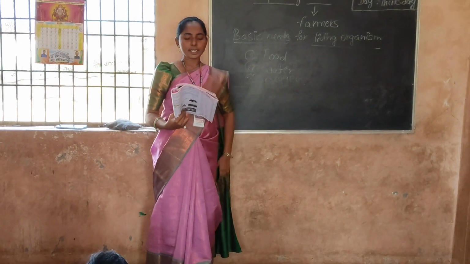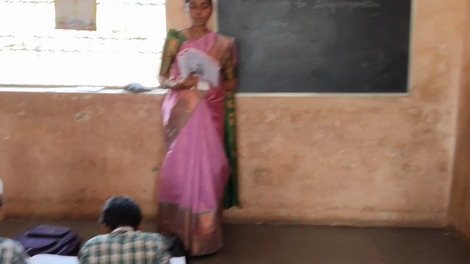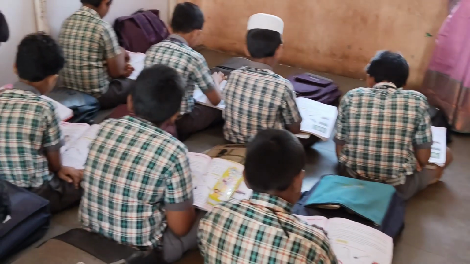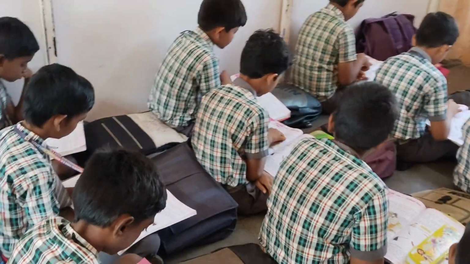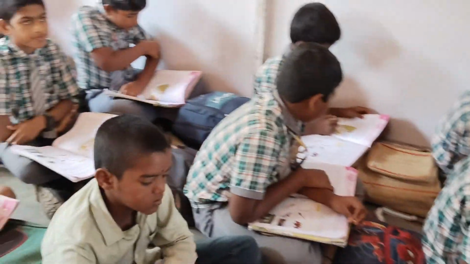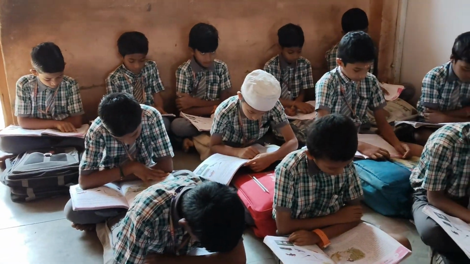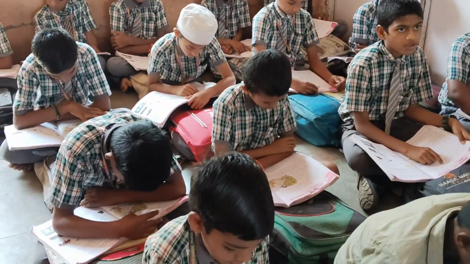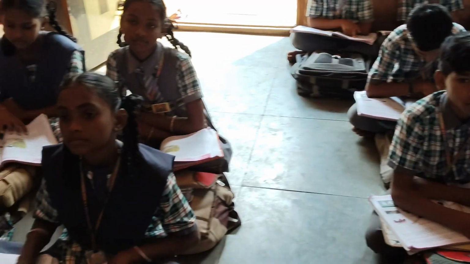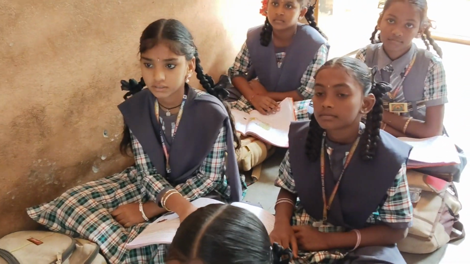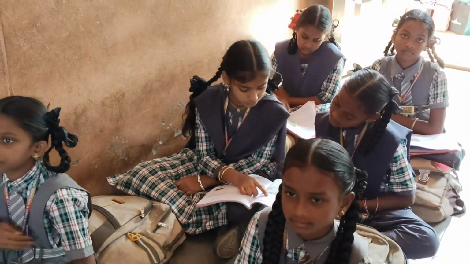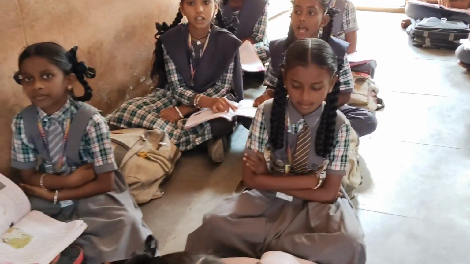Food is the basic need for all living organisms. We cannot survive without food. So without food, we cannot survive on the land. Food is always available in the market or at home. Yes or no? Yes. We can see food in our homes and also in markets. Farmers grow it for us.